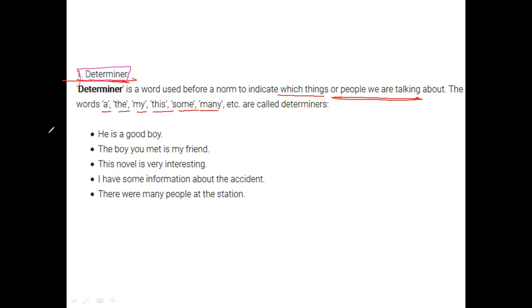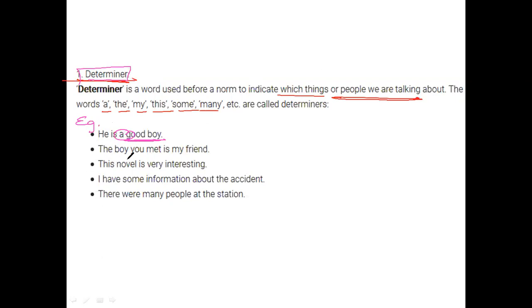जैसे कि अभी एग्जांपल्स में देखते हैं हम यहाँ पे जो दिए गए हैं एग्जांपल्स. So we have, he is a good boy. So before a noun, to indicate what his quality is or what person you're talking about, a is a determiner. ठीक है? We're talking about a good boy. So a here classifies to be your determiner.